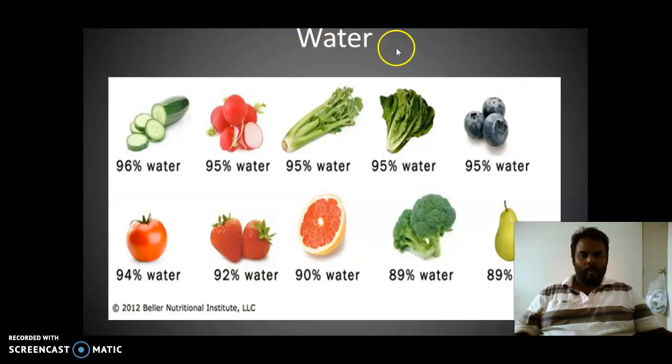And the last one is water. Apart from the water we drink every day, juices, whatever, these foods are full of water, which is cucumber. You can see here spinach, broccoli, strawberry, tomato, pear. All of these fruits and vegetables are full of water. And other than that, you can find out in Google the types of food. You can Google it and find out which foods are rich in which element.